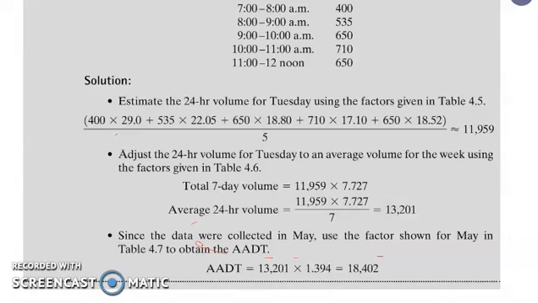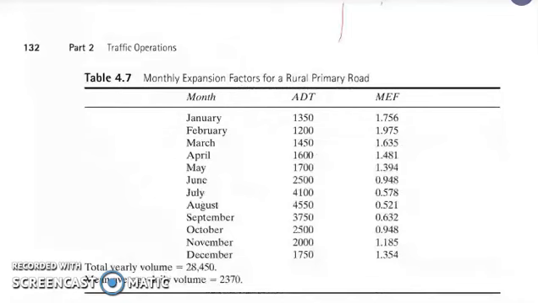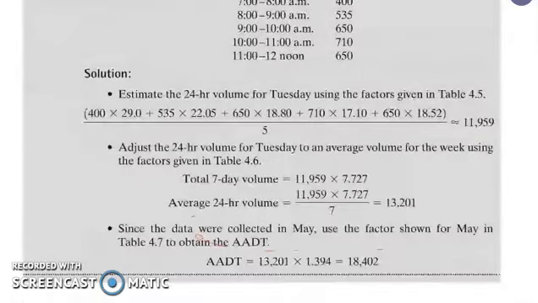Then, since the data was collected in May, we're going to make use of table 4.7. What is the multiplier here? It was collected in May, so this is our equivalent value. That is multiplied to our monthly expansion factor, 1.394. Multiply that by 13,201, which means that our ADT is equal to 18,402.